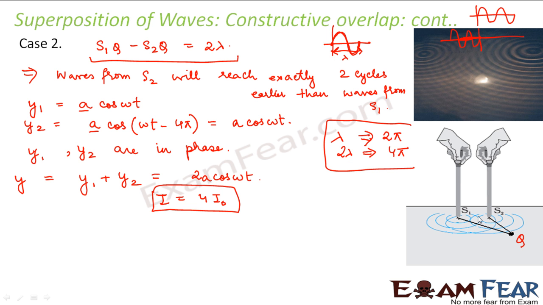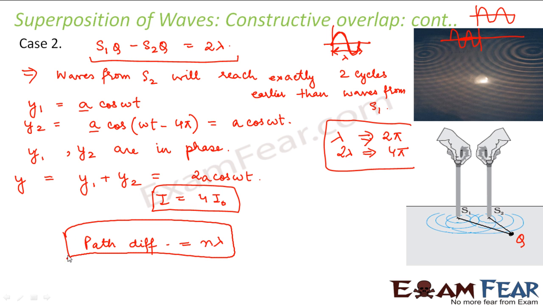We observed that constructive overlap happens when the path difference is 0 and when the path difference is an integral multiple of lambda. Right? So the one condition of constructive overlap is path difference 0. The second one is path difference integral multiple of lambda, so path difference is equal to n lambda, where n can be 0, 1, 2 and so on. When n is equal to 0, your path difference becomes 0 and it becomes similar to case 1.